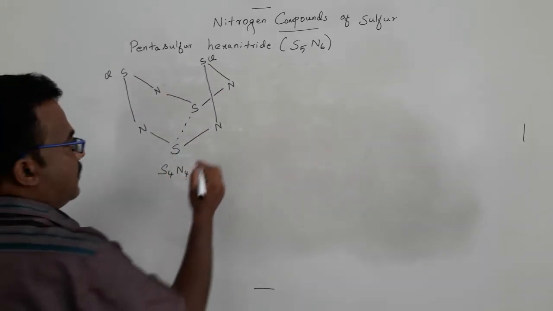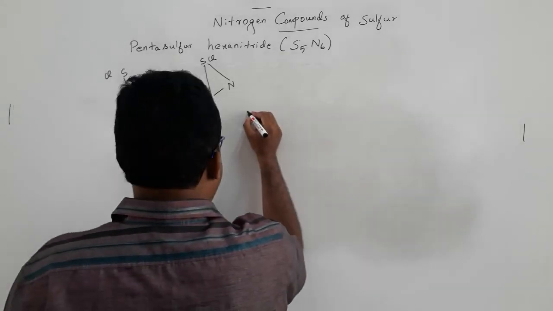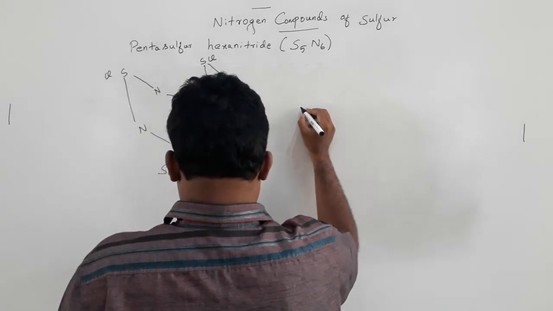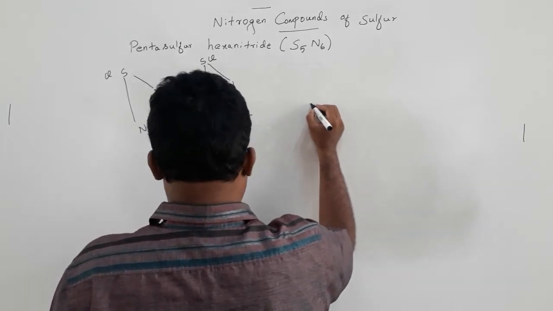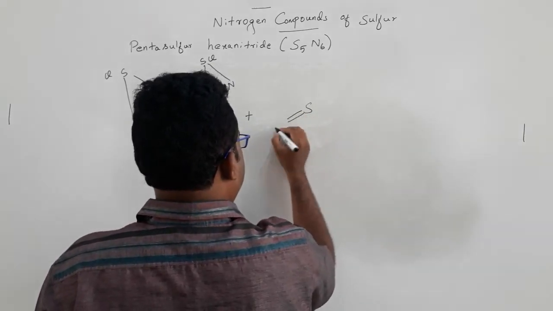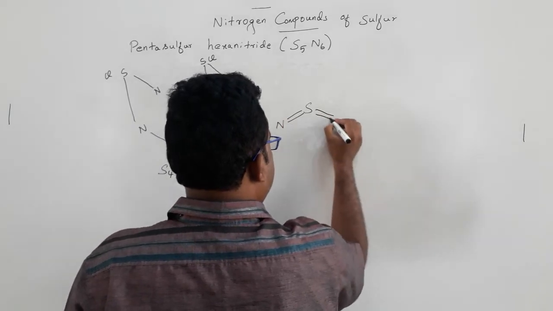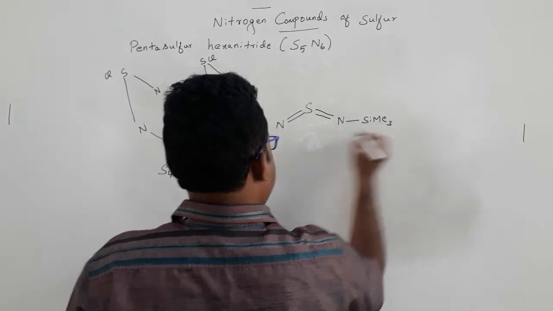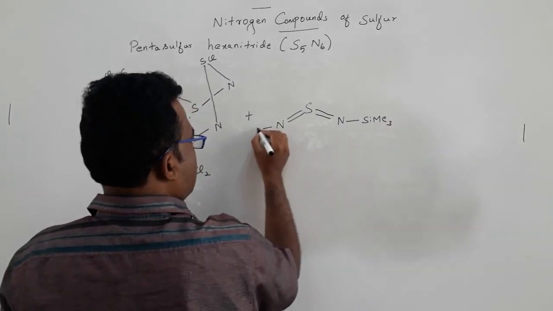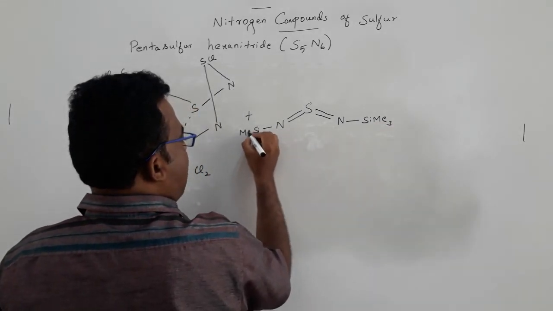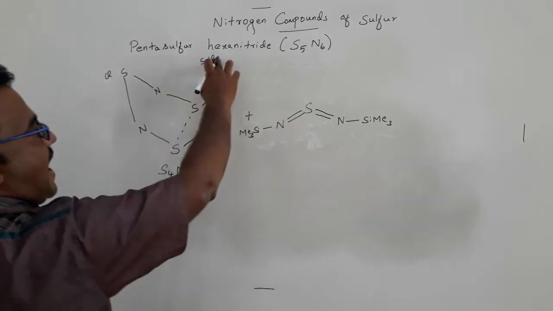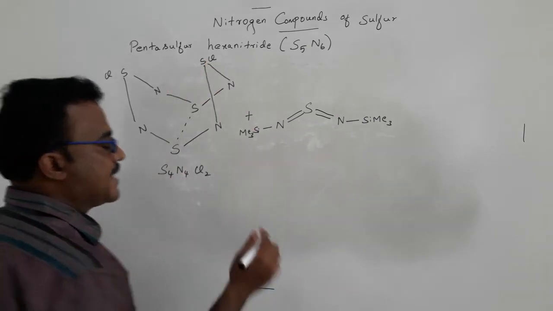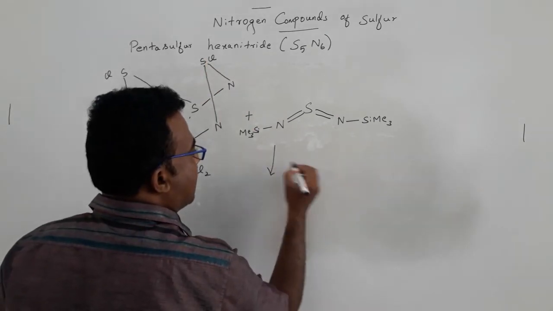This is a cage structure. Once you have this, you need to react it with bis(trimethylsilyl)sulfur diimide. We know that the trimethylsilyl group is very sensitive towards halides. If a halide is there, the trimethylsilyl and the halide can leave as trimethylsilyl chloride.